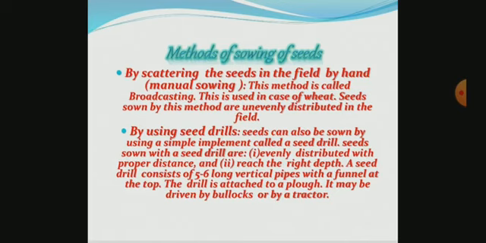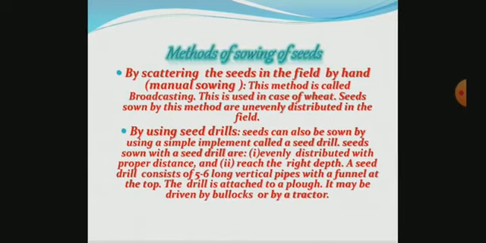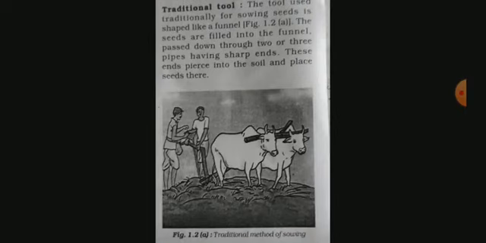A seed drill consists of 5 to 6 long vertical pipes with a funnel at the top. The drill is attached to a plow. It may be driven by bullocks or by a tractor. So using seed drills is the best method of sowing seeds. See in the picture, they are using what? That is a funnel shaped implement.